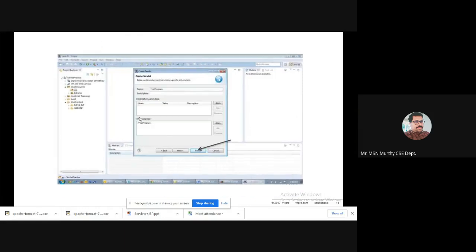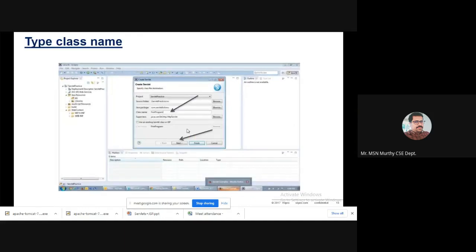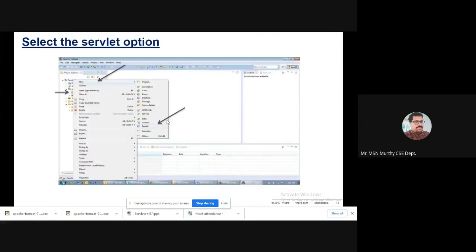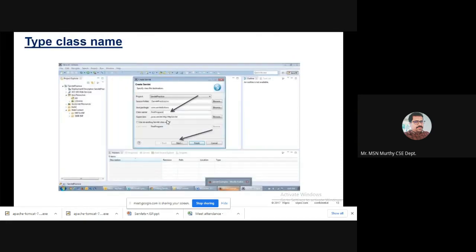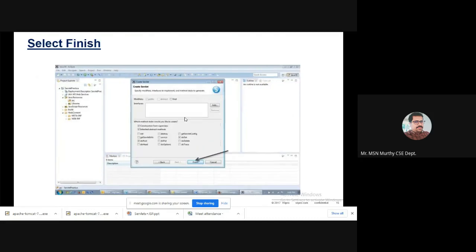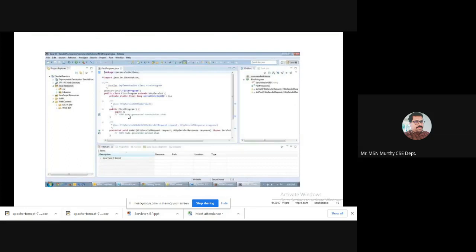For creation also you can make things very simple. Once the new servlet is chosen, you have to type some name for your servlet. For creating the servlet, you have to choose the methods, whichever methods are needed. This is very easy. You need not even type doGet; if you want doGet, select doGet and click Finish. Then automatically your program will be created with public void doGet. You see, the public void doGet method is automatically generated. There you need to fill the body.